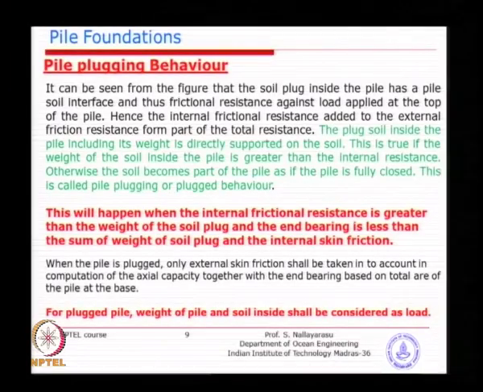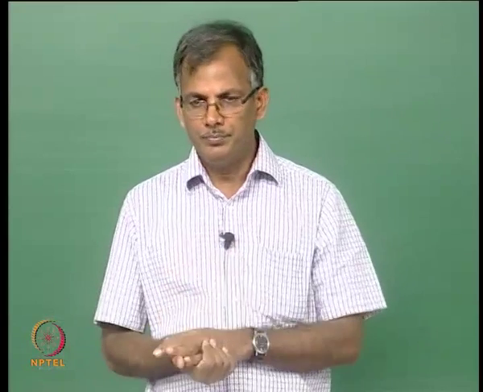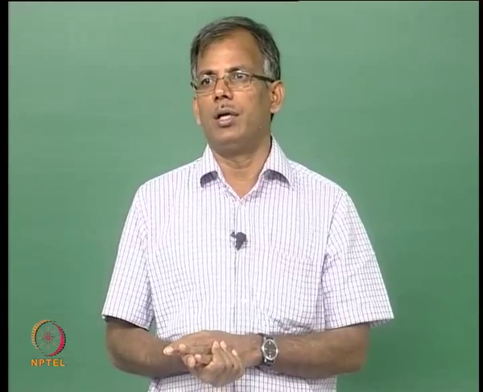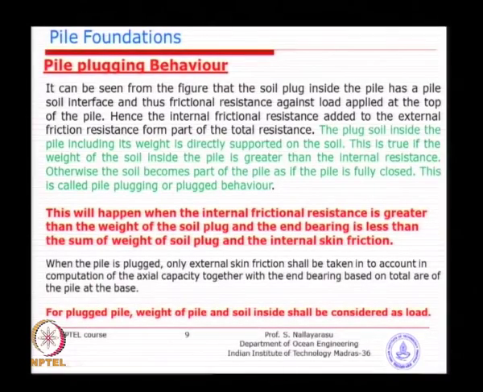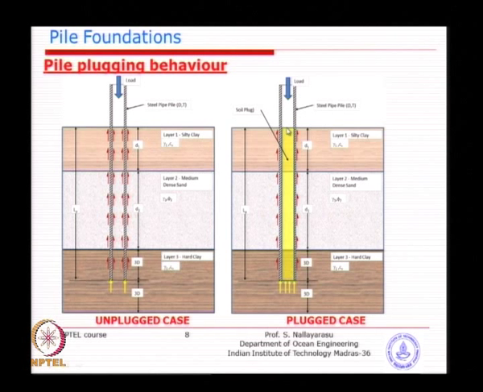That is what I have just explained so far, when and where it will form. As long as you know the internal friction, the weight of the pile, and the weight of the soil, and compare them: if the weight of the soil is higher than the friction capacity, it will become unplugged. The other way around, if the friction capacity is higher and the soil weight is lower, then you will have a plugged capacity. So, you need to establish this first.